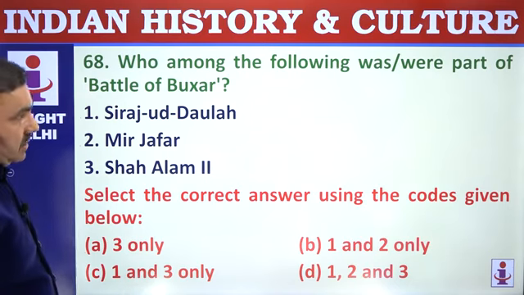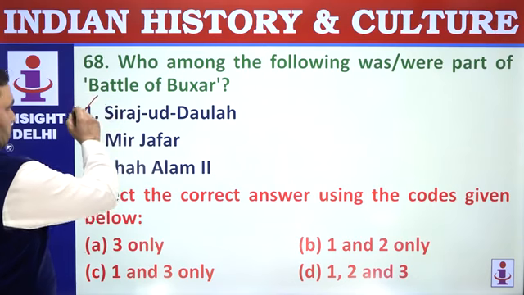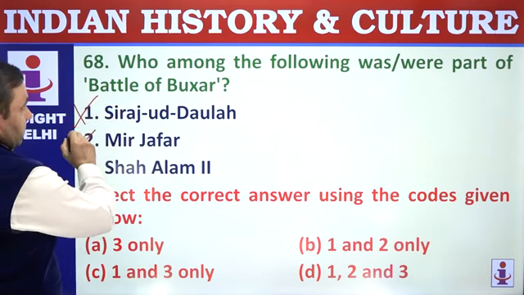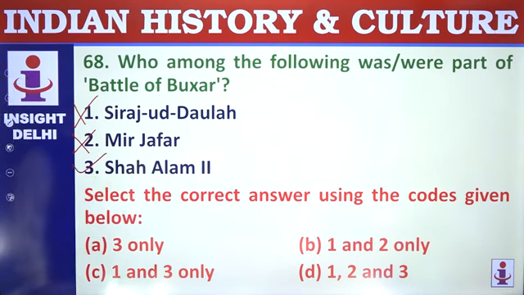68. Who among the following were a part of Battle of Buxar? Shuja-ud-Daula, not Siraj-ud-Daula. Mir Qasim, not Mir Jafar. Shah Alam II. That's correct. Only 3.